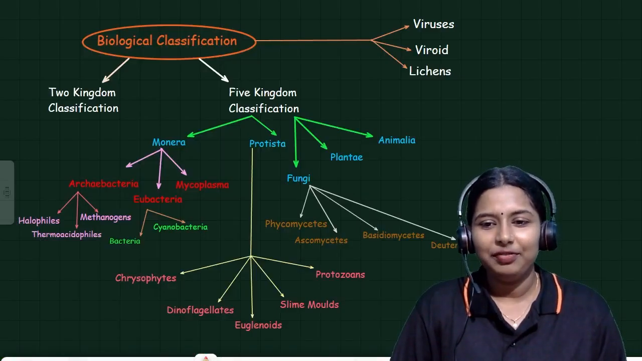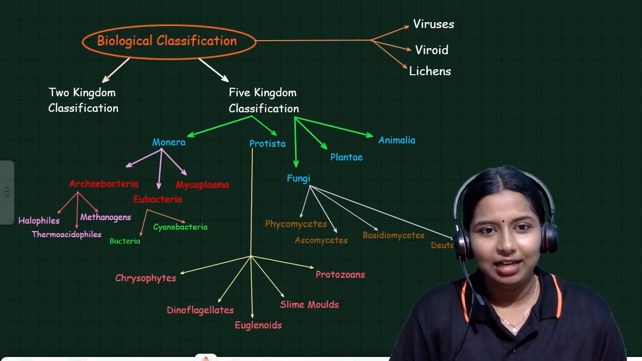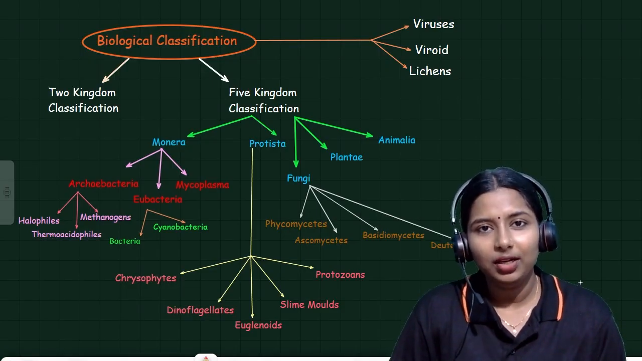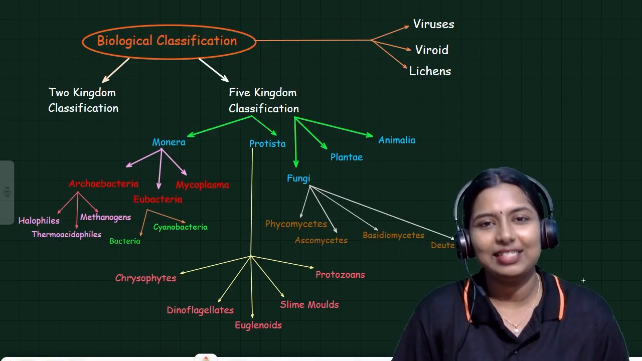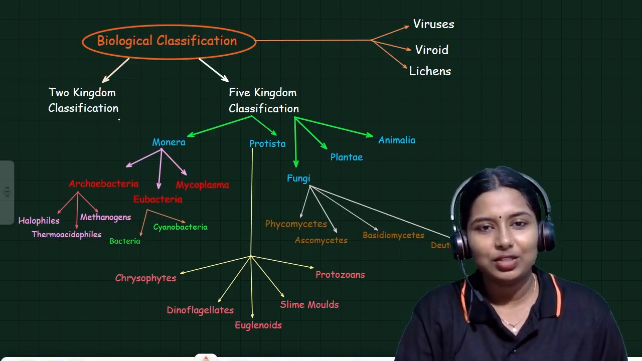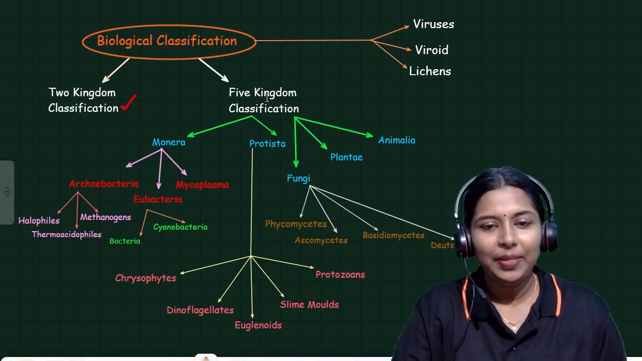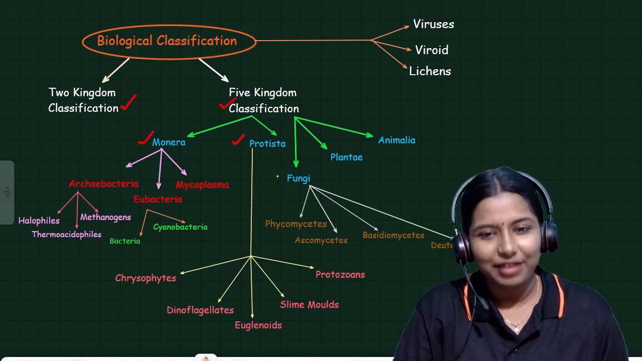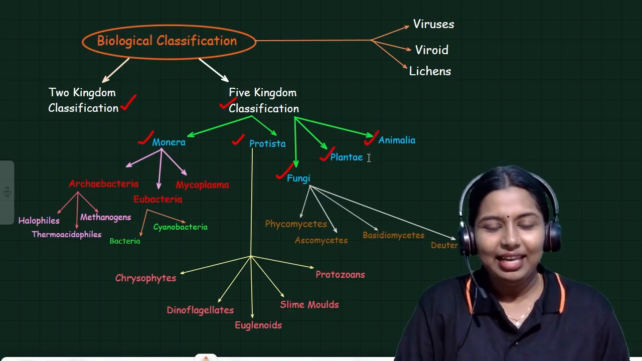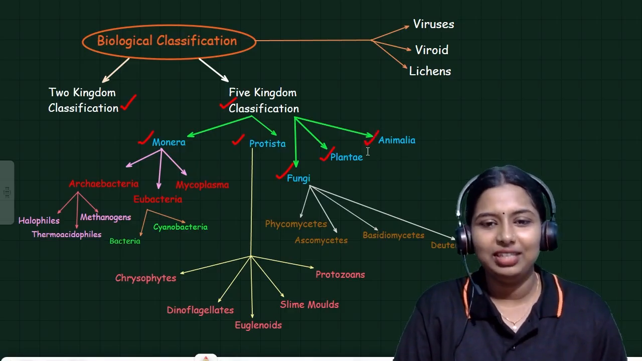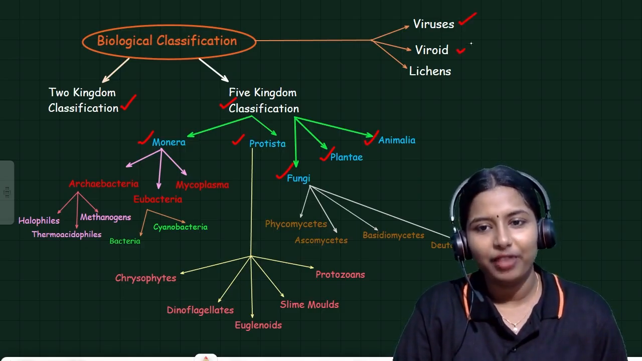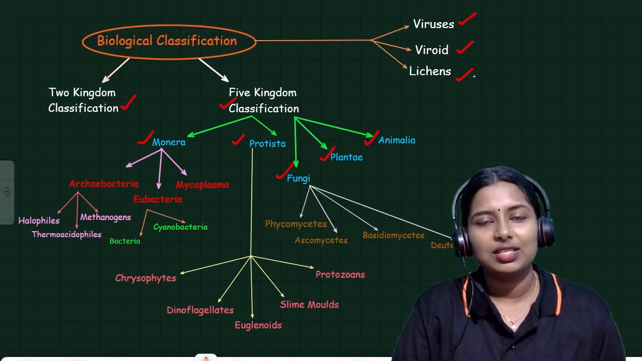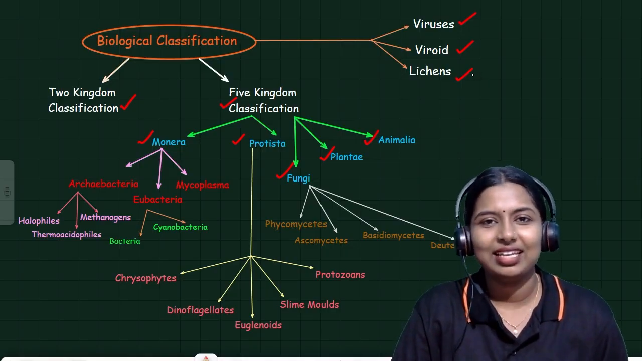Yes, so when we are starting our class, we can see a mind map. I put all the content that we need to study in this single session in this mind map. Today we will discuss 2 kingdom classification and 5 kingdom classification. The kingdoms like Monera, Protista, Fungi, Plantae, Animalia. Again, all these kingdoms are further divided into different categories. And we have to study about viruses, viroids and lichens. We will discuss all these things in the single session.